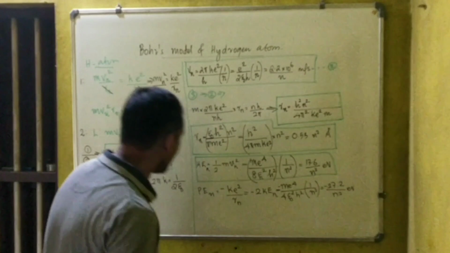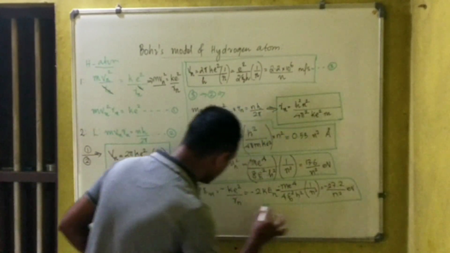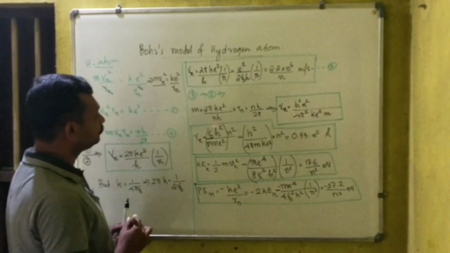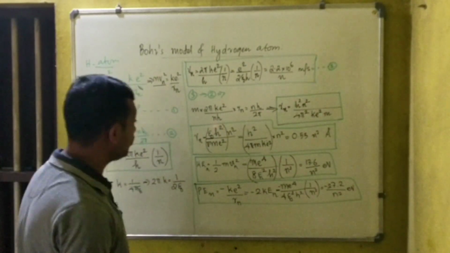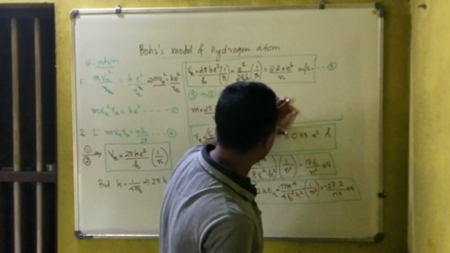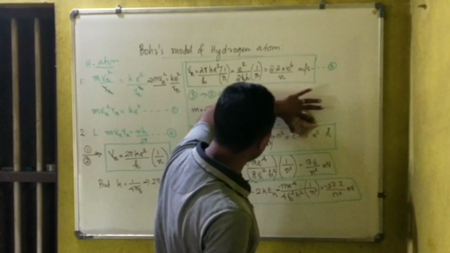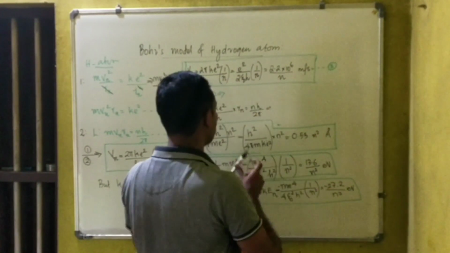That is the potential energy of the electron in the nth orbit, right? Potential energy of the electron in the nth orbit is given by this value. What next? Total energy. Total energy of the electron in the nth orbit. What can you say about total energy?